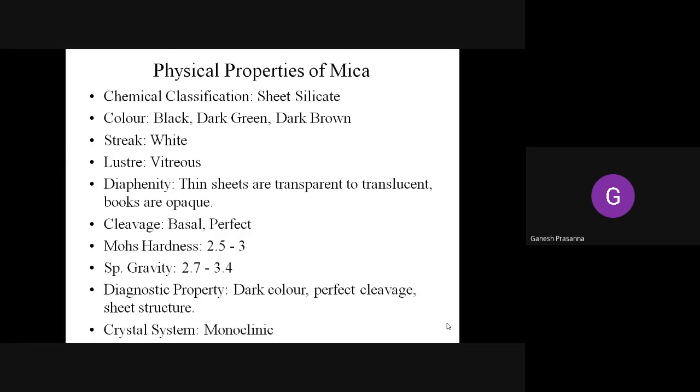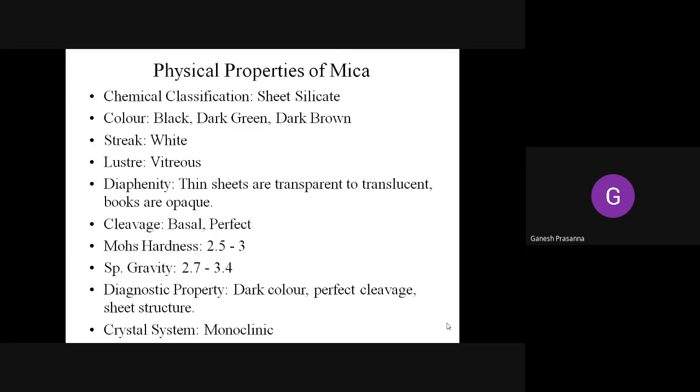Okay, so the streak is white in color and the luster is vitreous to pearly. Thin sheets are transparent to translucent, but the books are opaque. An entire book will be opaque, but if you remove a single sheet, it will be transparent to translucent. The cleavage is perfect in nature, with a Mohs hardness of 2.5 to 3. The specific gravity is 2.7 to 3.4.